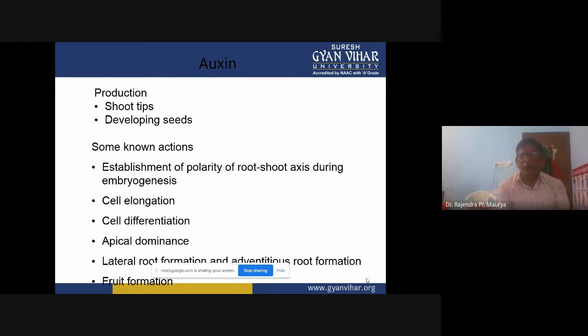Sometimes you observe that the tip portion of the branches or plant is growing vertically continuously. Why?